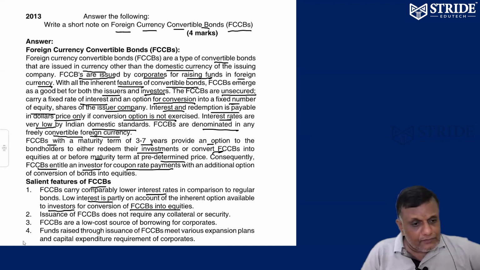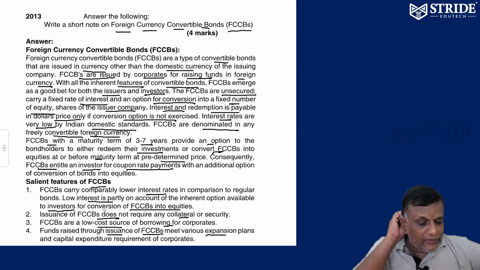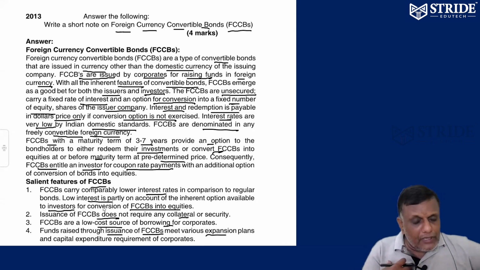So convertible bonds. FCCB does not require any collateral. FCCB is always a low cost source of borrowing. The funds can be raised through issue of FCCB. Nowadays, companies are able to raise money through FCCB also. Various expansion plans, capex, they are doing through FCCB only because it carries low interest rates. The company raises funds from the investor at a low rate of interest in foreign currency convertible bonds. How are the funds used? It can be used for any capex, any capital expenditure for the corporates.